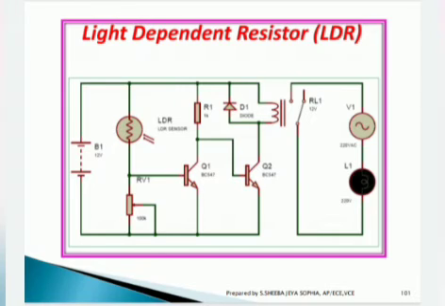For example, if you are implementing this in a switching circuit, such as a tube light, it will start automatically when there is low brightness, and if there is high brightness on a sunny day, it will automatically turn off. This is the purpose of using this LDR. So this is the topic which we have discussed now.